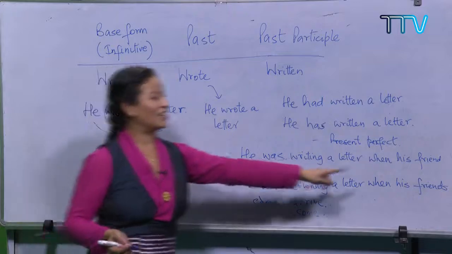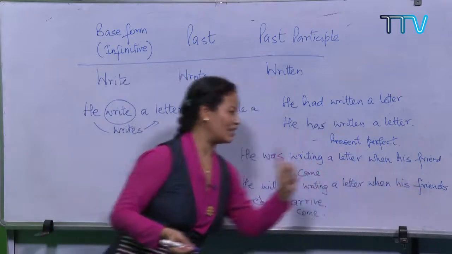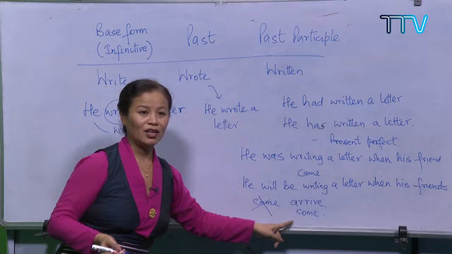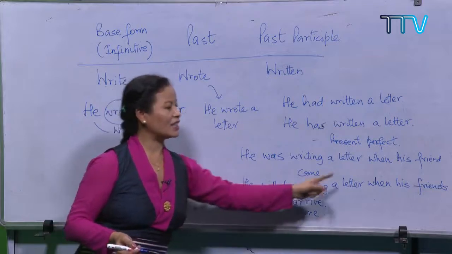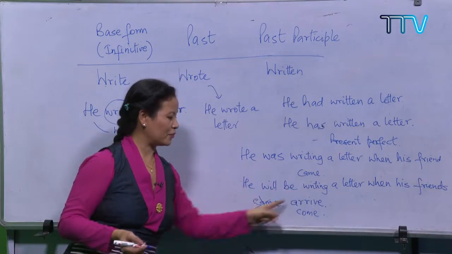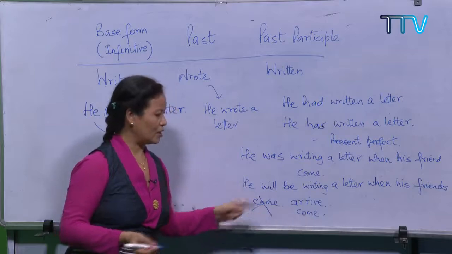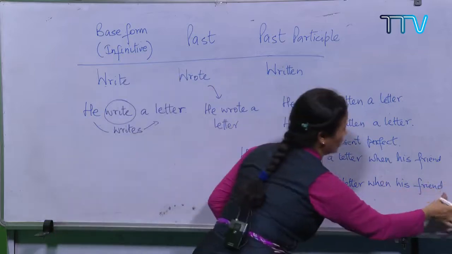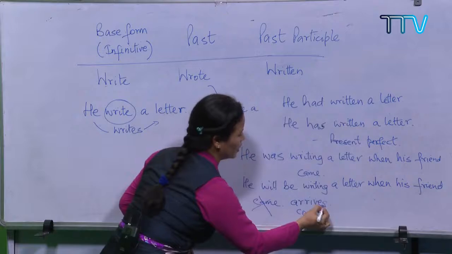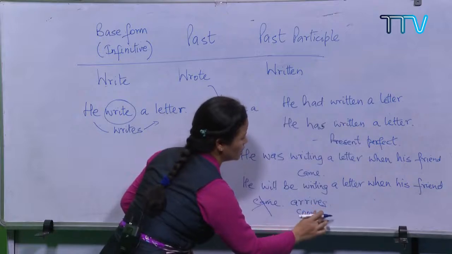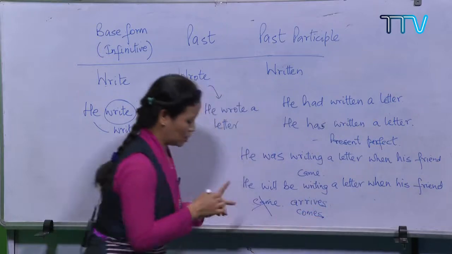Because the subject is plural, so the verb has to be plural. He will be writing a letter when his friends arrive, when his friends come. But since here I have written friend, I'm going to write arrives, taking the singular form of the verb.